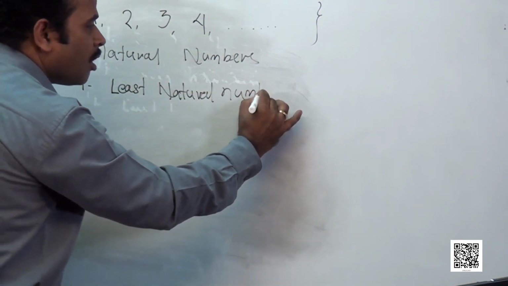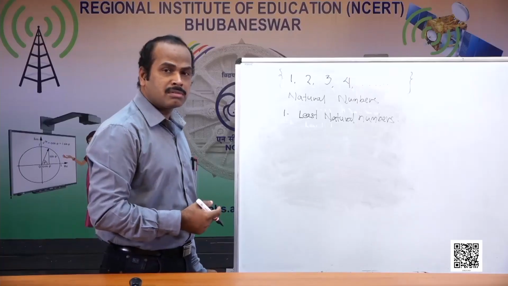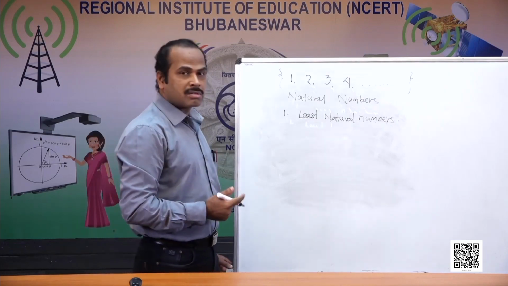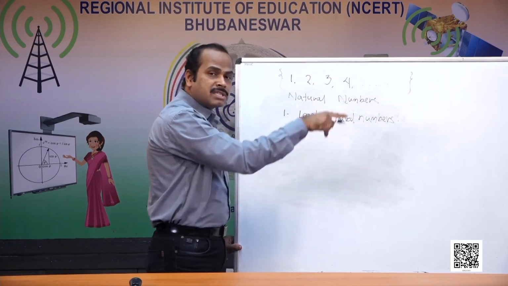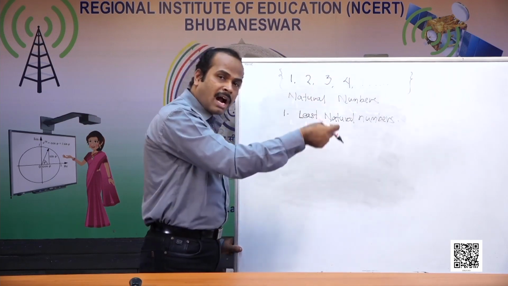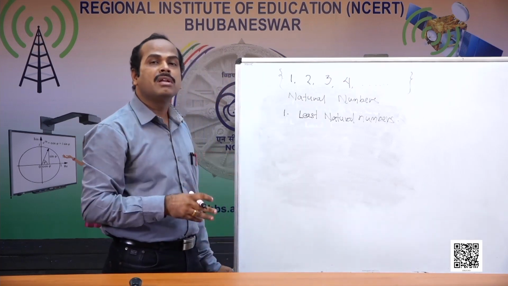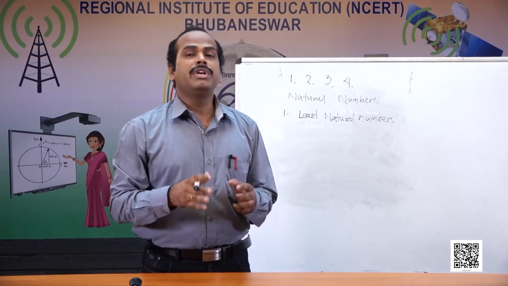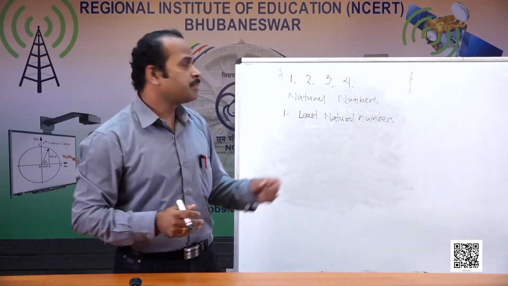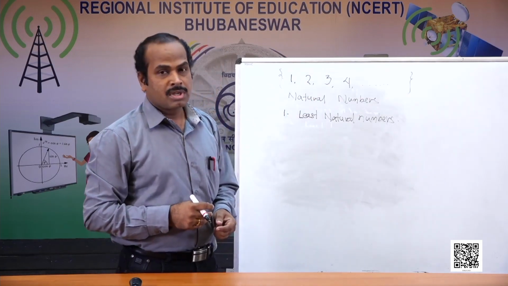Can you say what will be the greatest natural number here? I think we cannot say. There is no greatest natural number, because whenever you tell me a natural number, I will add 1 and you will go to the next natural number. So there will be no greatest natural number. So the first numbers we came across in our life are counting numbers, or natural numbers. They start with 1 and move endlessly onwards.